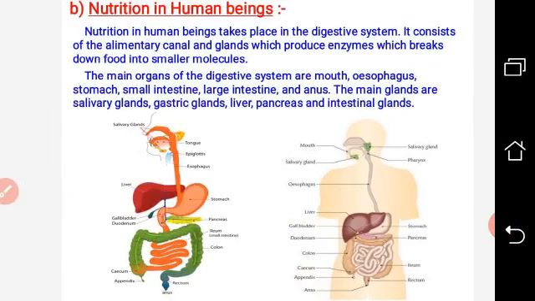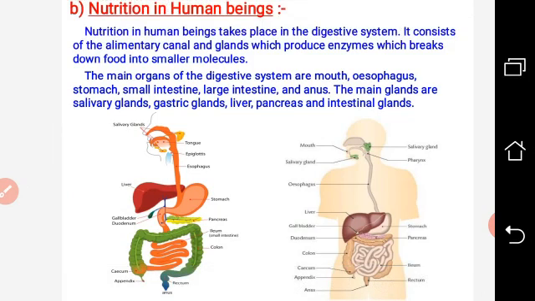Now, the other structure is showing how nutrition takes place in human beings. Why are we reading amoeba, a unicellular organism, and human beings? Because holozoic nutrition is present in both kinds of organisms. We are multicellular, still we show holozoic nutrition. Amoeba is unicellular and that also shows holozoic nutrition.